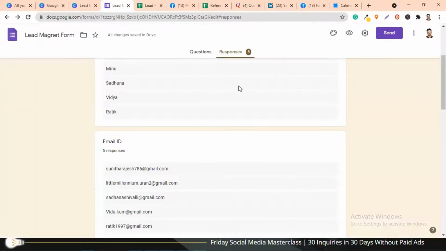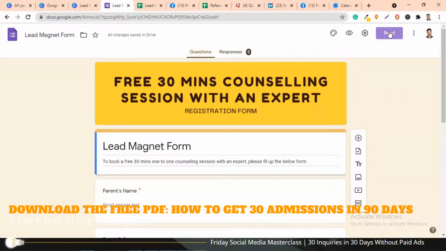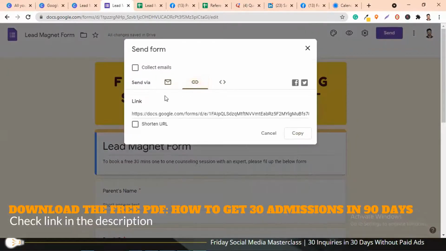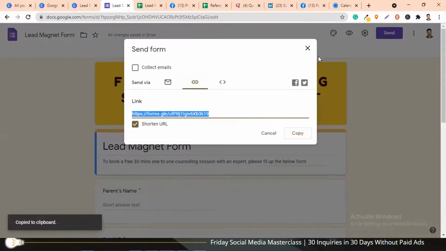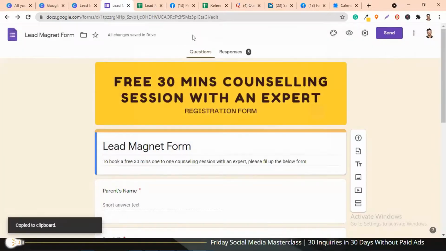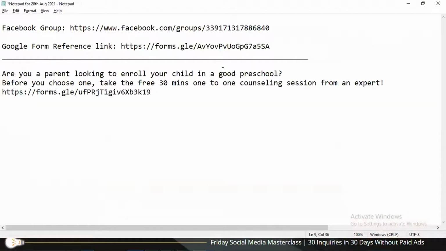So how you get that link is, again, I'm going to show you. In your Google form, go to send, go to this link, then click on shorten link and copy it. Let's go back to the draft. I'm going to insert this link.